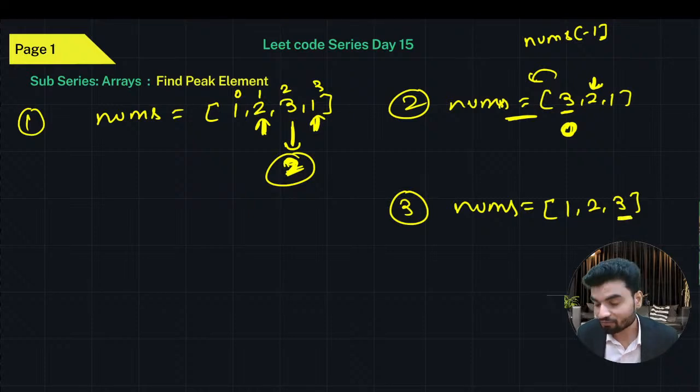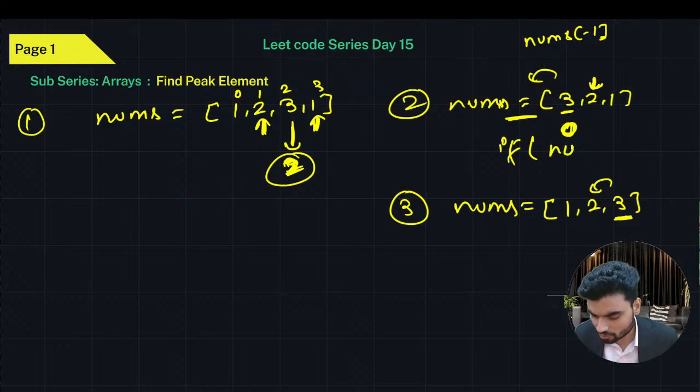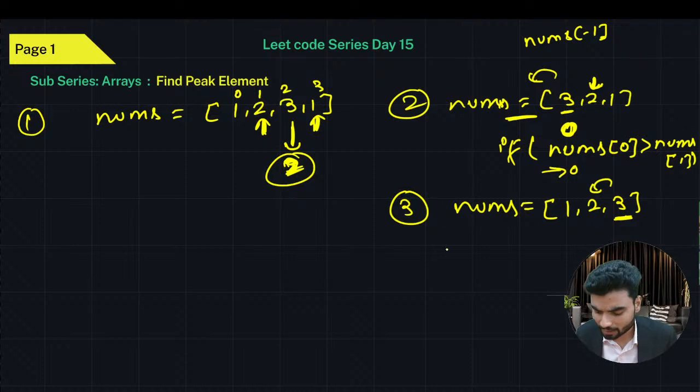Again, look at this. If the rightmost element is greater than its previous one, then it's a peak. So tell me, what are the conditions? The first condition is: if nums[0] is greater than nums[1], then we can say 0 is a peak. Yes or no? Now let's say the length of nums is n.